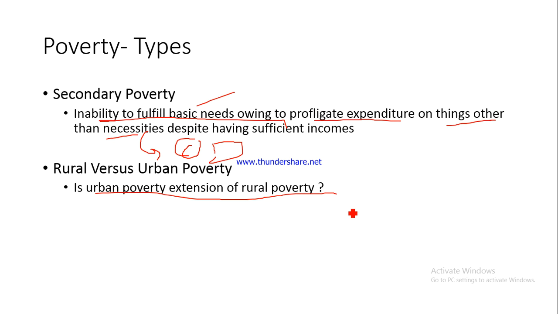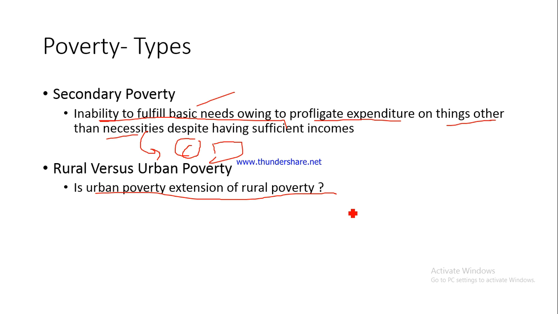The other school of thought says that there is no dichotomy or no difference between rural and urban poverty, because urban poverty is just an extension of rural poverty. Why? Because those people who are really poor, those who are below poverty line, they are simply not able to fulfill their basic needs because of various reasons, because of unremunerative agriculture, because of not having good employment opportunities in their villages back home.